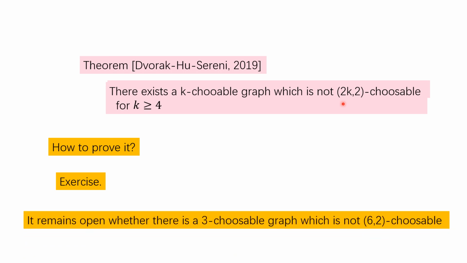It remains open when k equals 3, where we don't know if there's a 3-choosable graph which is not 6-choosable, or 3m-choosable for any integer m. So this is the end of this talk.